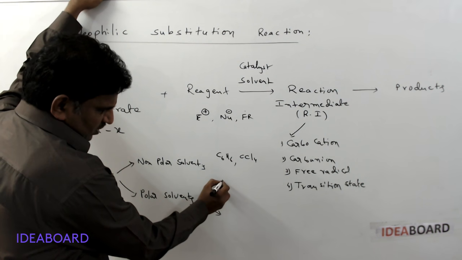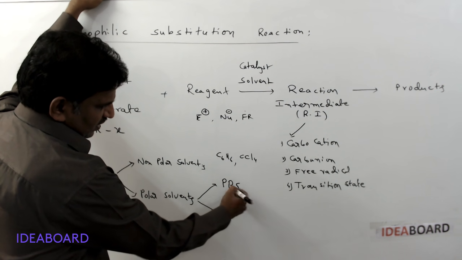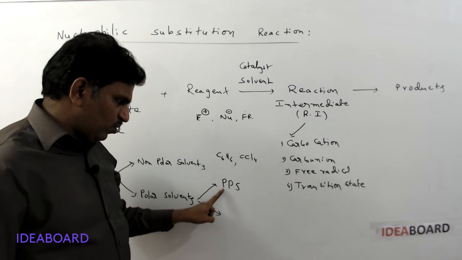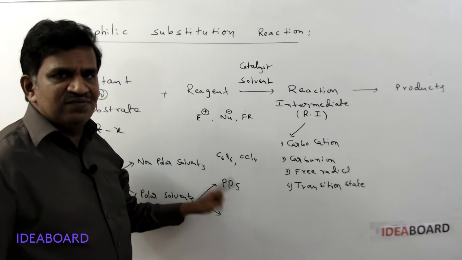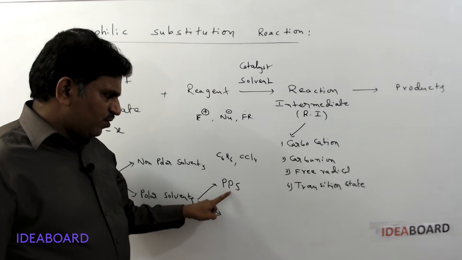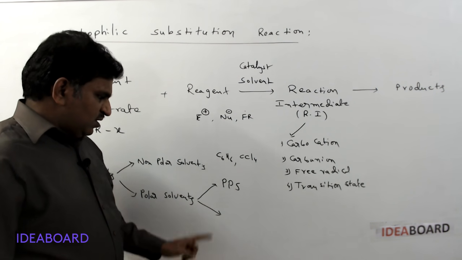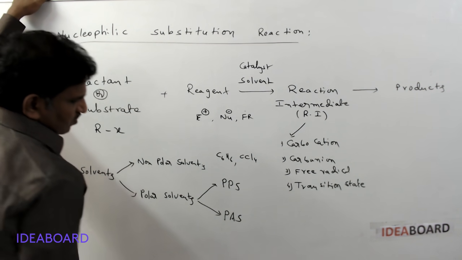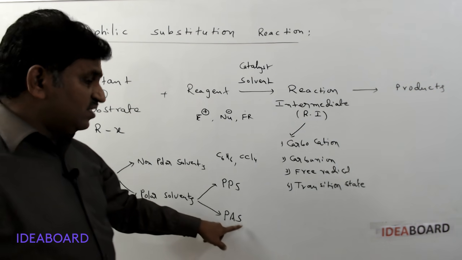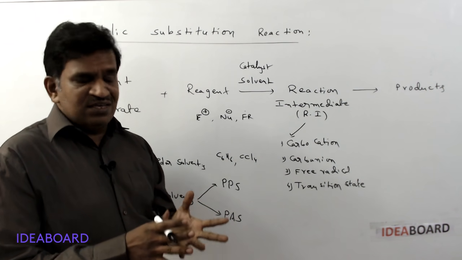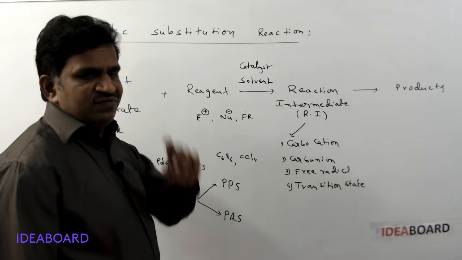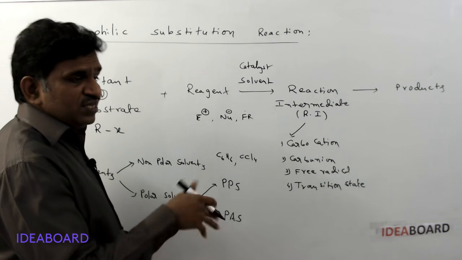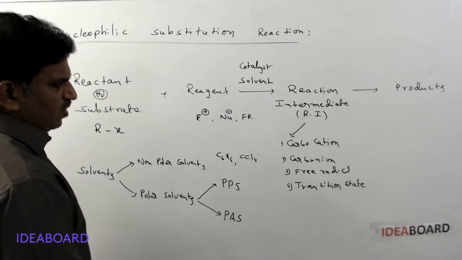One is PPS, polar protic solvents, and the second one is PAS, polar aprotic solvents. They have polarity, but they are called aprotic solvents. Here they have polarity and protic solvents. What does protic solvent mean?